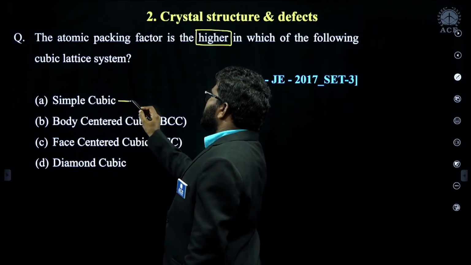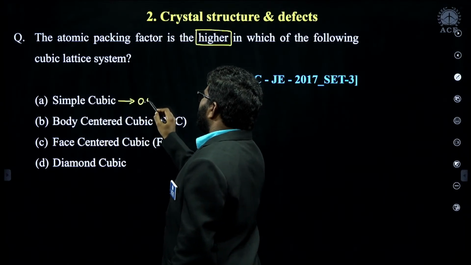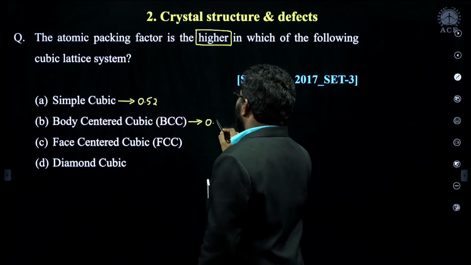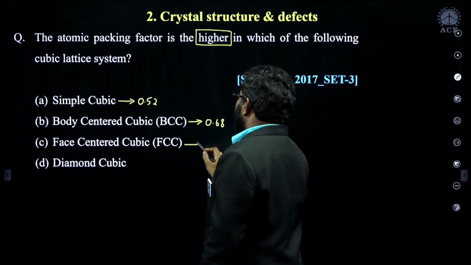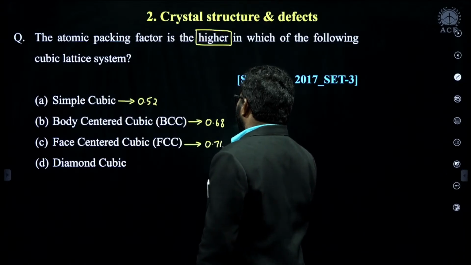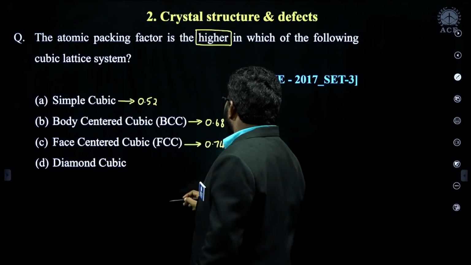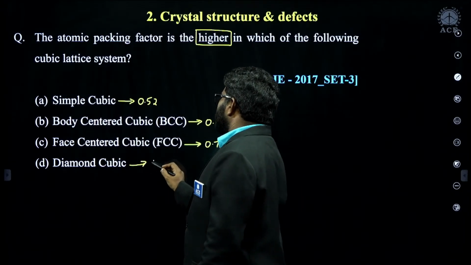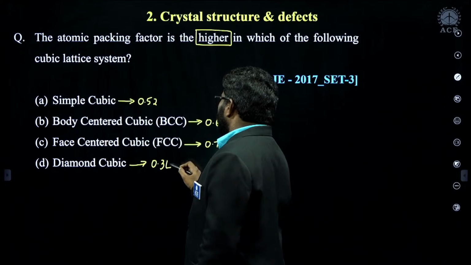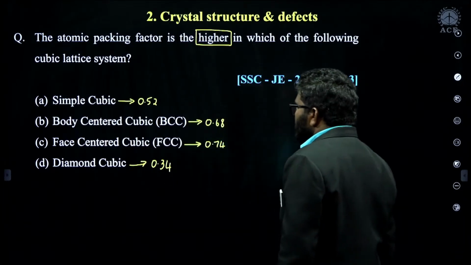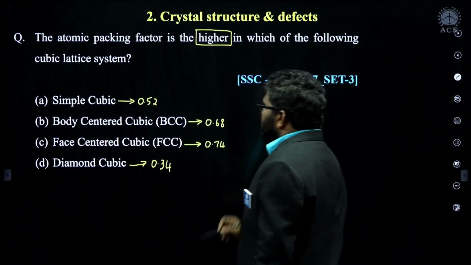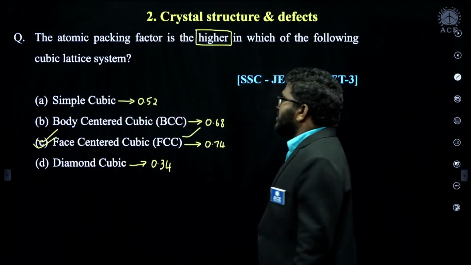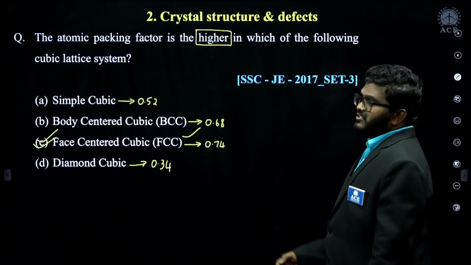Remember, for a simple cubic system 0.52, for a body-centered cubic system 0.68, for a face-centered cubic system 0.74, and for a diamond cubic system 0.34. So FCC is the correct answer for this question. Highest packing fraction is present in FCC structure. Simple question.